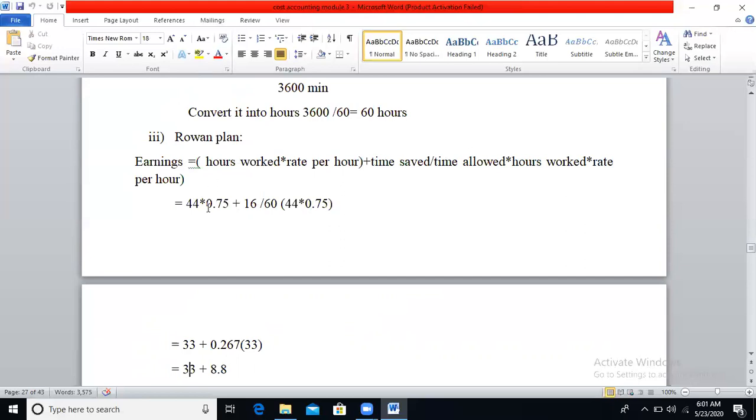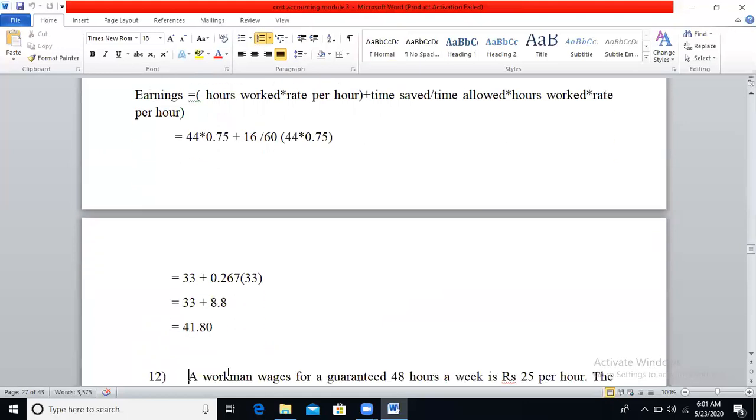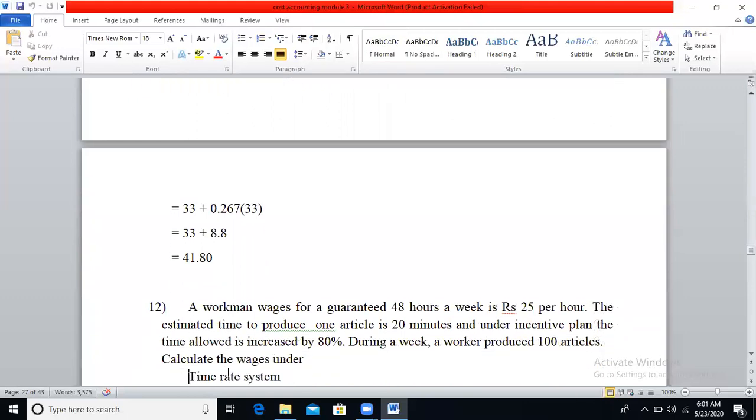So 44 into 0.75, we will get 33. 16 divided by 60 is 0.267. 44 into 0.75 is 33. So 0.267 into 33, you will get 8.8. 33 plus 8.8 is 41.80.